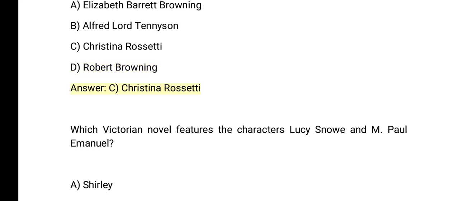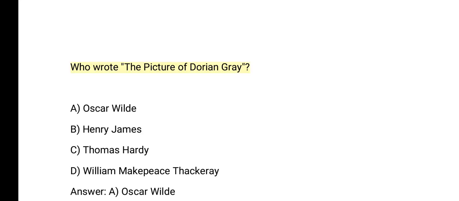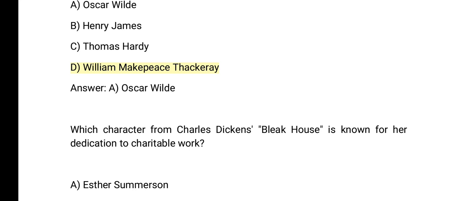Christina Rossetti. Which Victorian novel features the characters Lucy Snowe and M. Paul Emanuel? A. Shirley. B. Villette. C. Jane Eyre. D. The Tenant of Wildfell Hall. Answer: B. Villette. Who wrote The Picture of Dorian Gray? A. Oscar Wilde. B. Henry James. C. Thomas Hardy. D. William Makepeace Thackeray. Answer: A. Oscar Wilde. Which character from Charles Dickens' Bleak House is known for her dedication to charitable work?